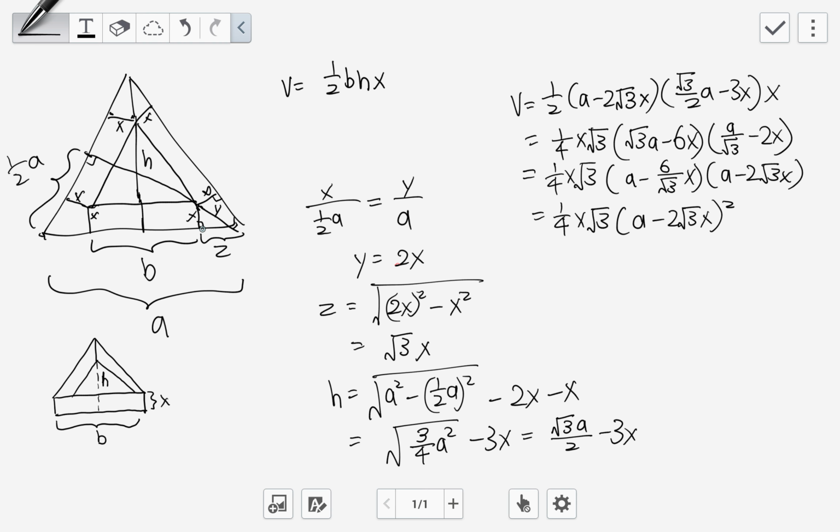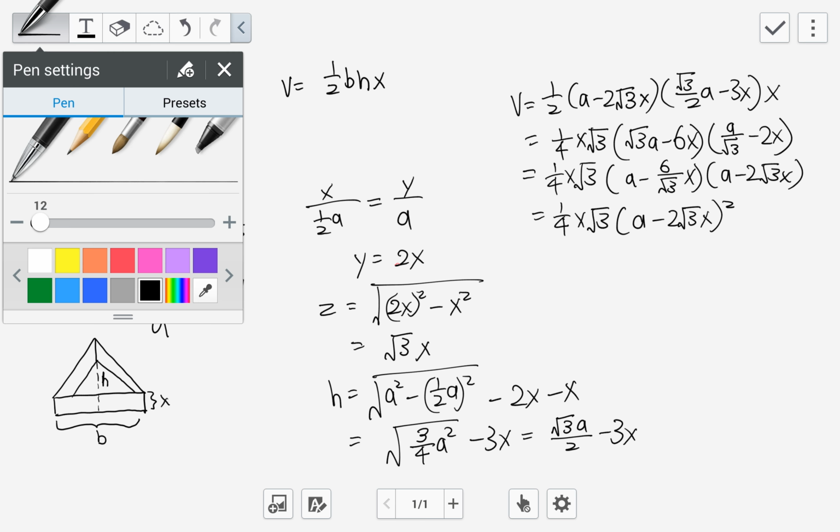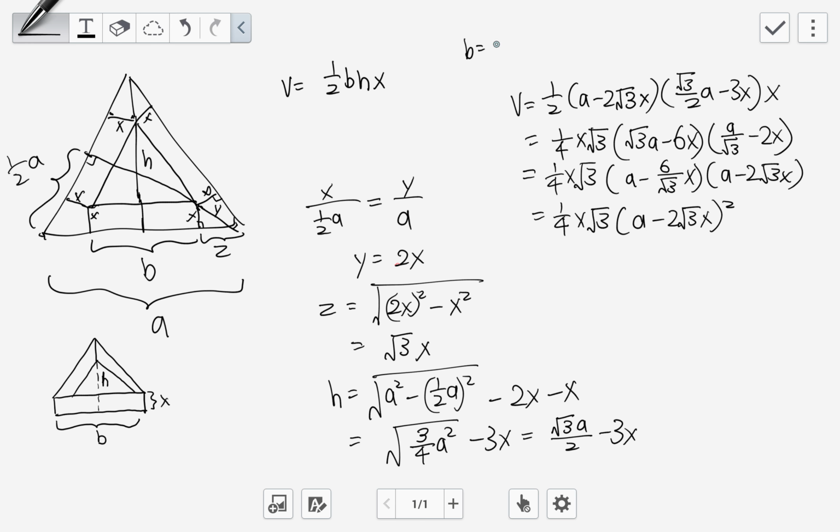Then I want to find the length here, z, because once I find it, b is just a minus 2z. Now y equals 2x, so what is z?